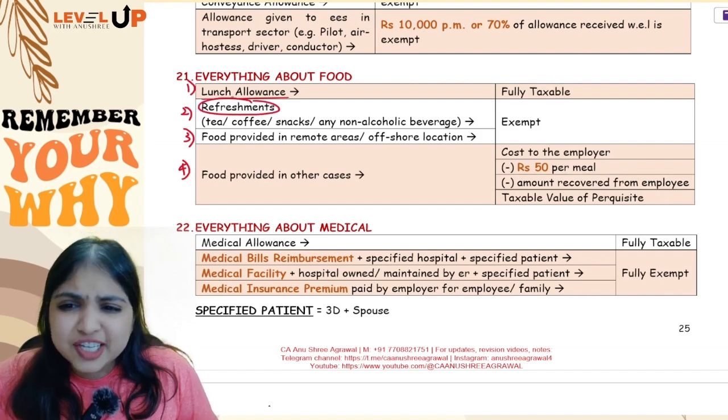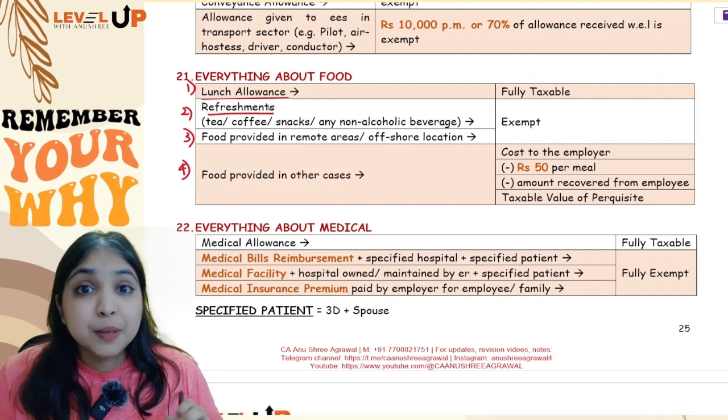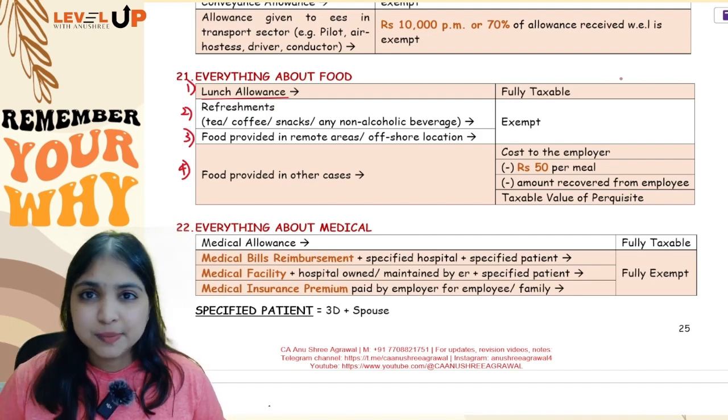Taxable. Then refreshments like tea, coffee, snacks, non-alcoholic beverages. I'm not talking about proper food over here. I'm talking only about snacks and refreshments. That's going to be always fully exempt.